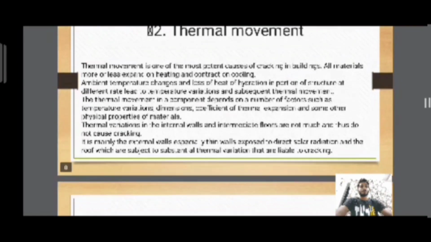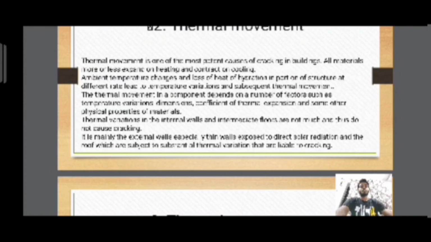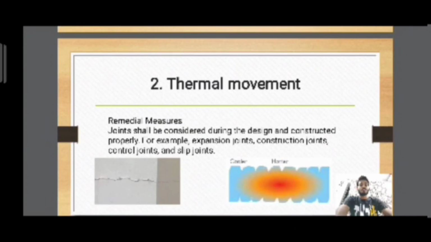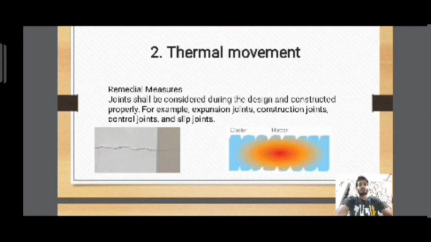Thermal variations in internal walls and intermediate floors are not much and thus do not cause cracking. It is mainly the external walls, especially thin walls exposed to direct solar radiation, and the roof, which are subject to substantial thermal variation, that are liable to cracking. Thermal movement, remedial measures: joints shall be considered during the design and constructed properly, for example expansion joints, construction joints, control joints and slip joints. You can see the pictures below.